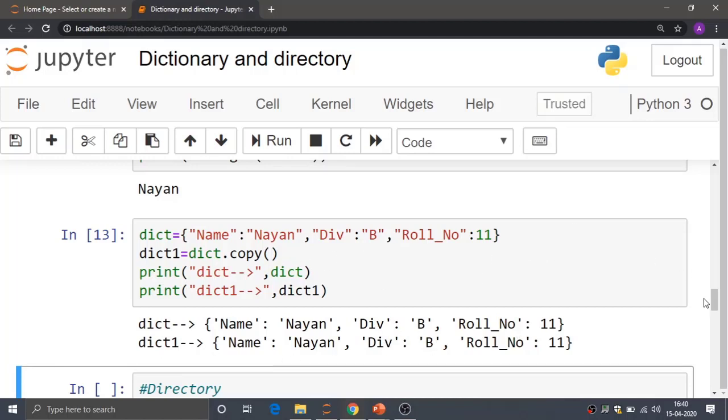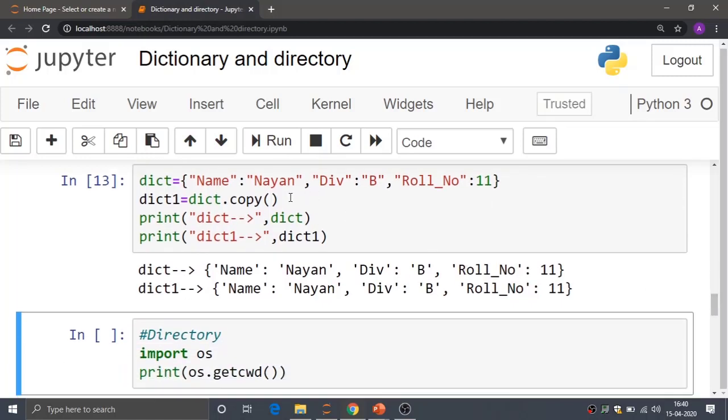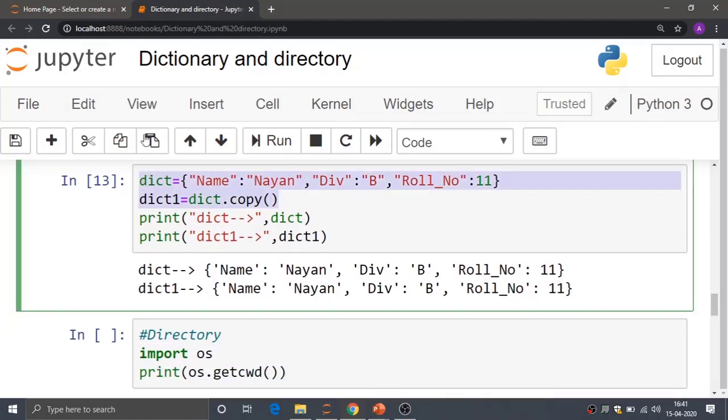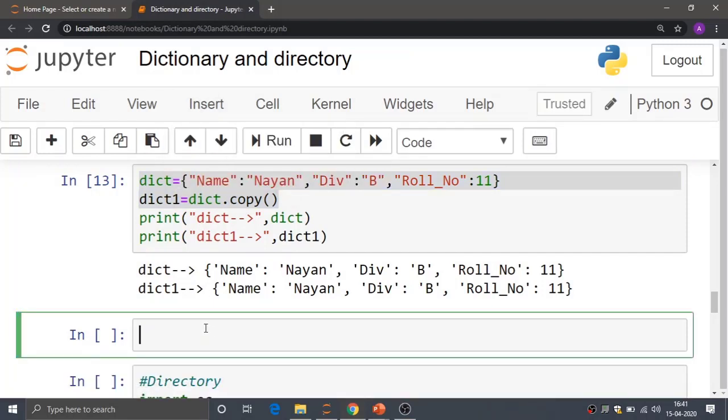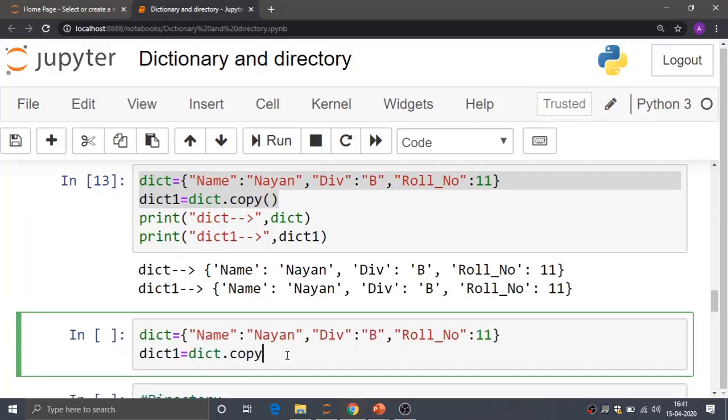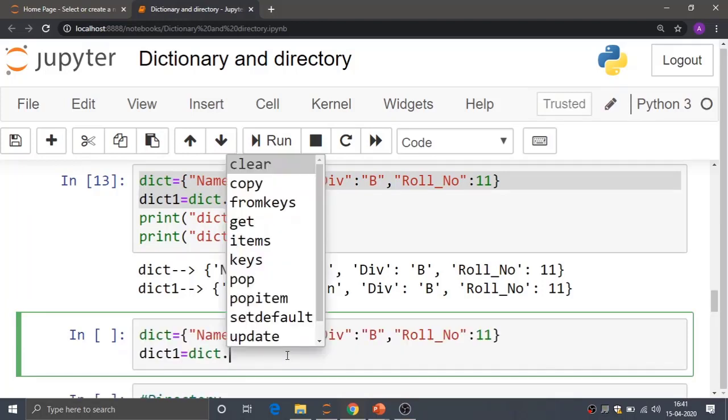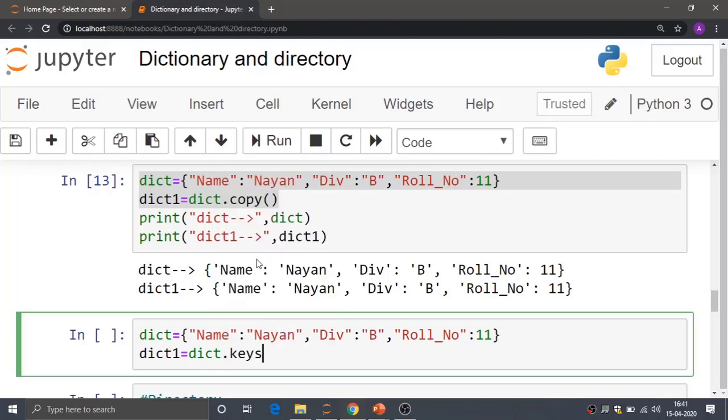Next method, that is keys. Again I am copying this part only and pasting it here. The next method I want to say is the dot keys method. The get method we have seen. So keys returns me the keys. Directly I am writing it in the print function, print, closing the bracket. What the keys method returns is the keys of that dict.